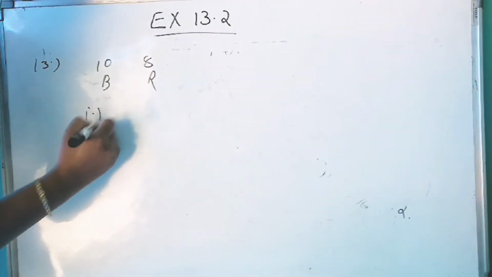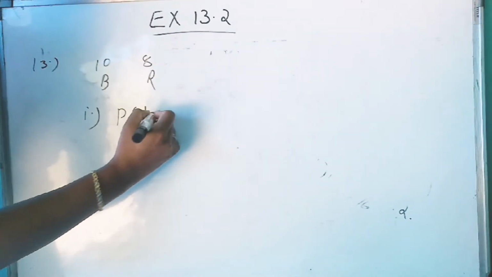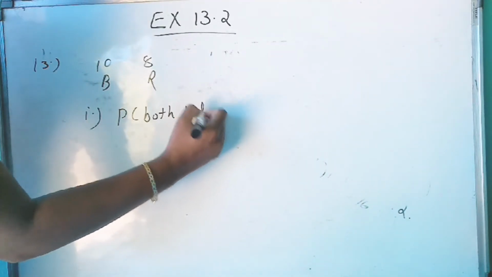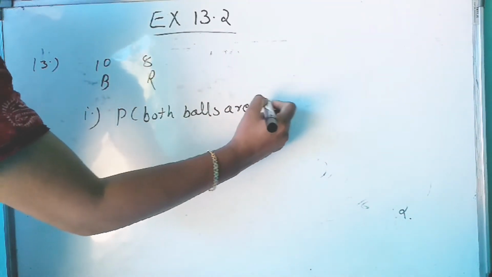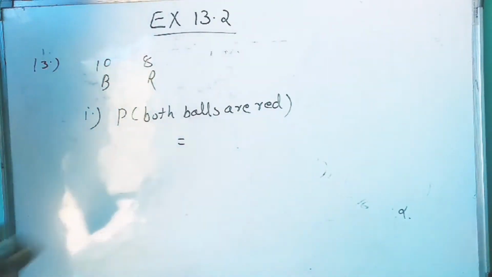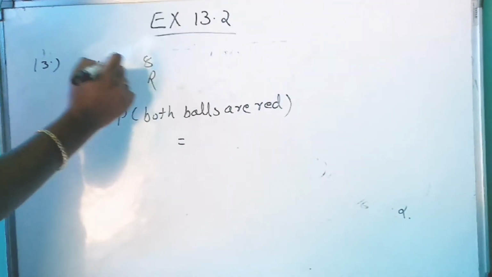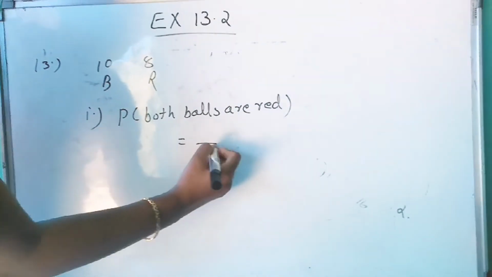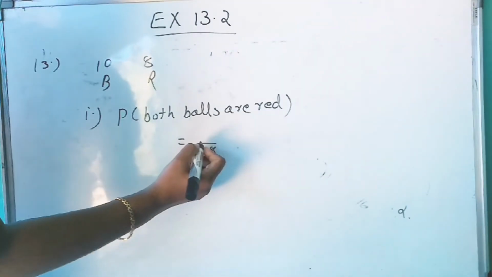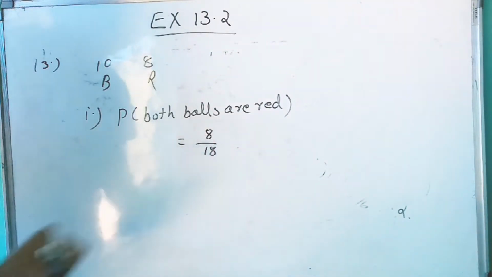So P of both balls red is equal to, in total we have 10 plus 8, 18 balls. First ball is red, 8 by 18.